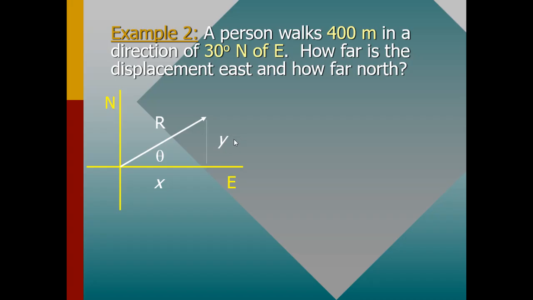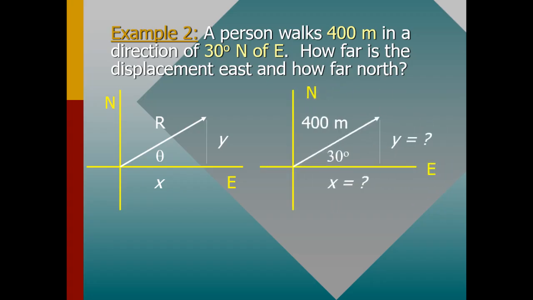So this person has moved 400 meters. This is the displacement in the direction of 30 degrees north of east. This person has moved from that particular point to that particular point, and the angle is 30 degrees. If we consider this, we can come up with a free body diagram where the displacement is 400. Remember the angle which we have been given is 30 degrees.